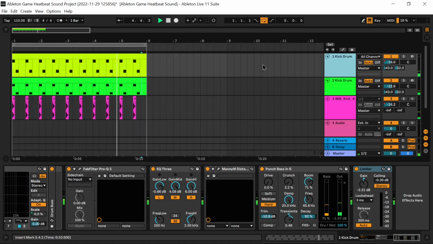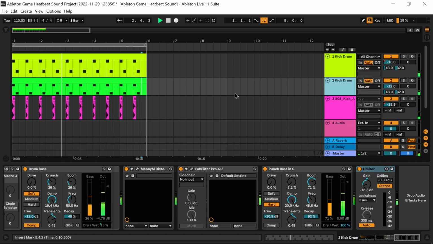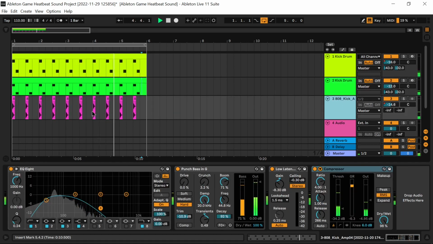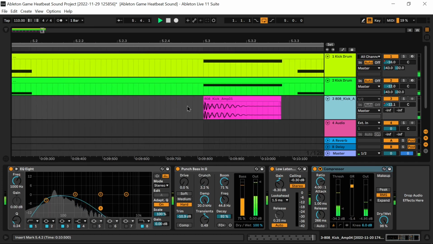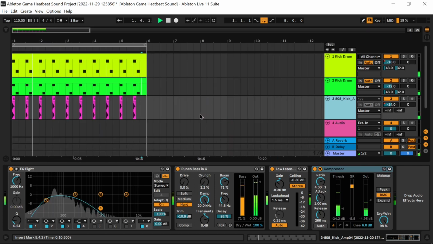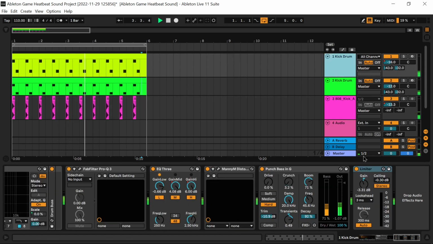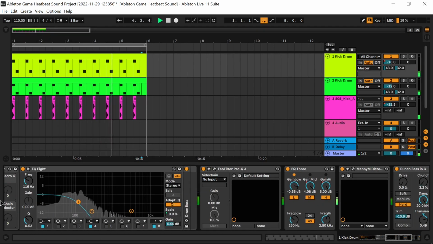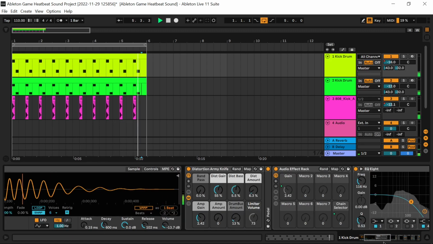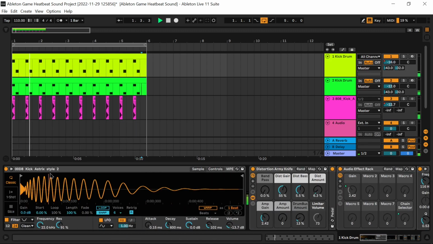In Ableton Live we will see I used layered kick drum sounds on channels 1 and 2, which are both MIDI channels, and in channel 3 an audio copy of the exact same kick drum as a recorded audio file. Various effects were used on each channel, as in channel 1 I use Simpler, which is basically a sampler with a kick drum sample sound loaded.